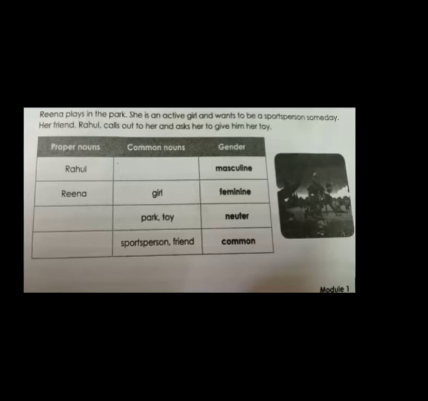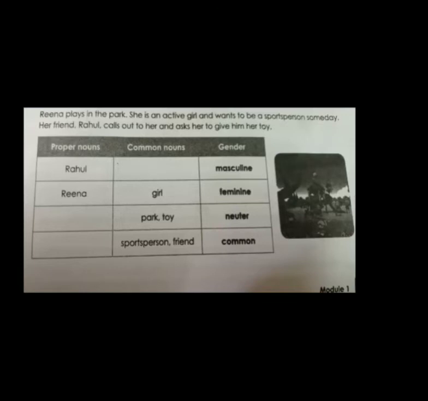Now Rahul, you can see the proper noun, common nouns, and the third column is the gender. Okay, in proper noun, you can see this word Rahul. And Rahul will go under which gender? Rahul, name of a boy. So this will go under the masculine gender. Okay, this you have to keep in mind. Any boy or your father, all these will go under masculine gender.